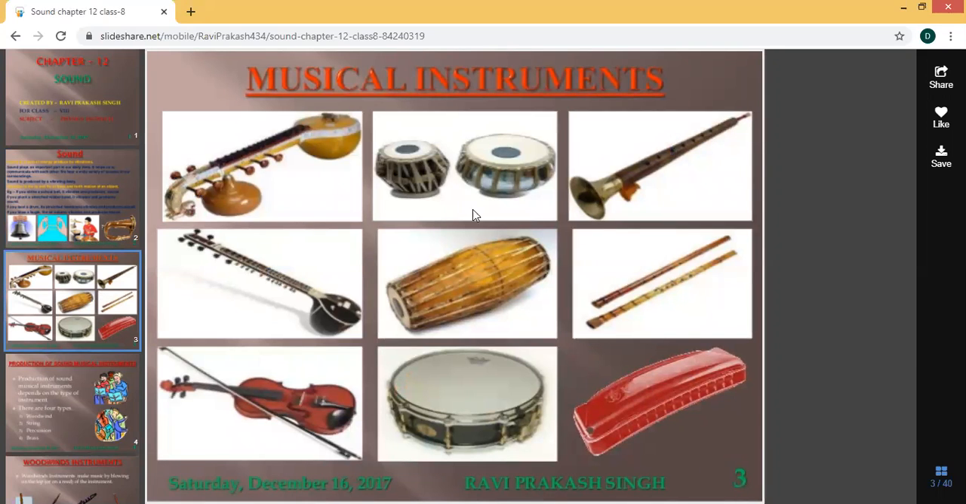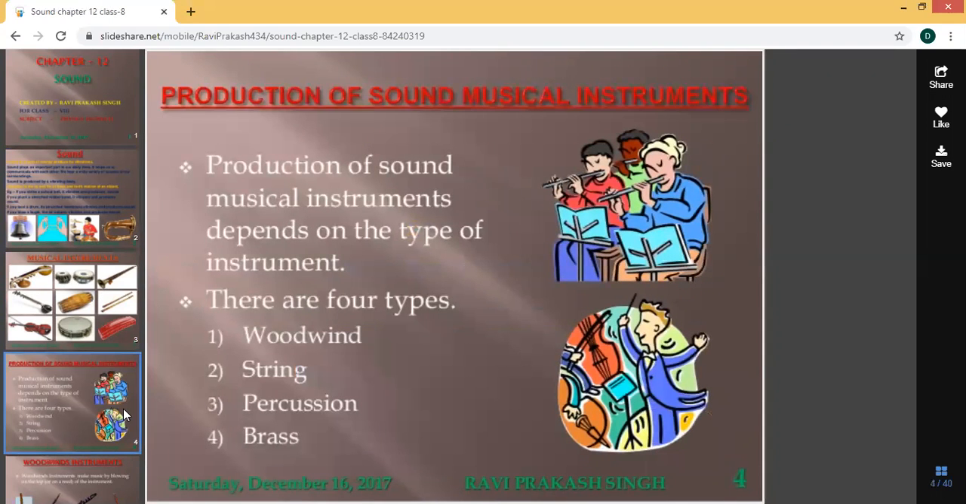Here they have given some pictures of musical instruments: tabla, veena, guitar, violin, and so on. The next topic is production of sound by musical instruments. Production of sound depends on the type of instrument. There are four types: woodwind, string, percussion, and brass. So which are the four types? Woodwind, string, percussion, and brass.